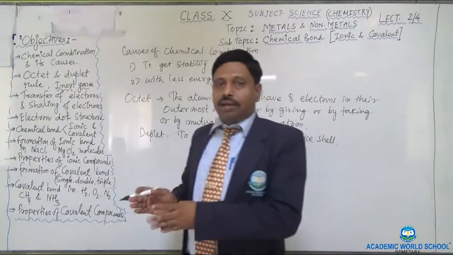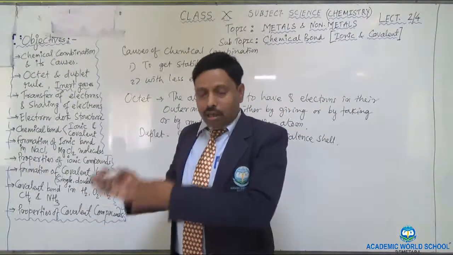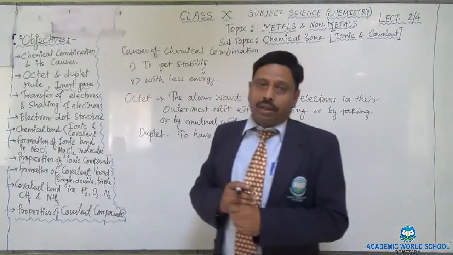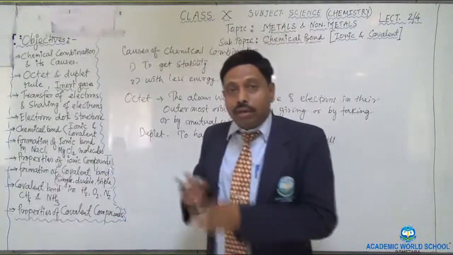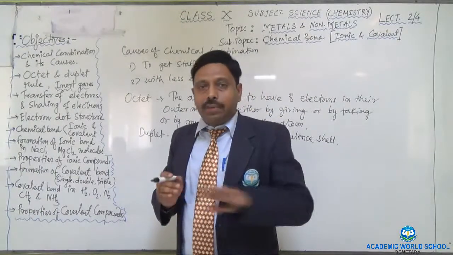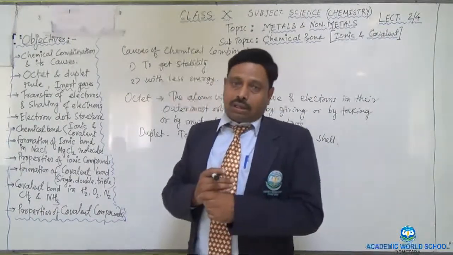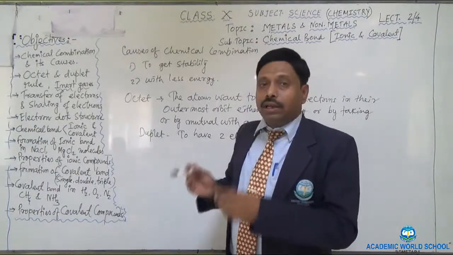Either they have the 8 electrons in their valence orbit, or maybe the 2 electrons. They are already satisfied with the duplet and octet, so they do not take part in chemical combination. They remain neutral. They remain inert. That is why they are known as the inert gases.